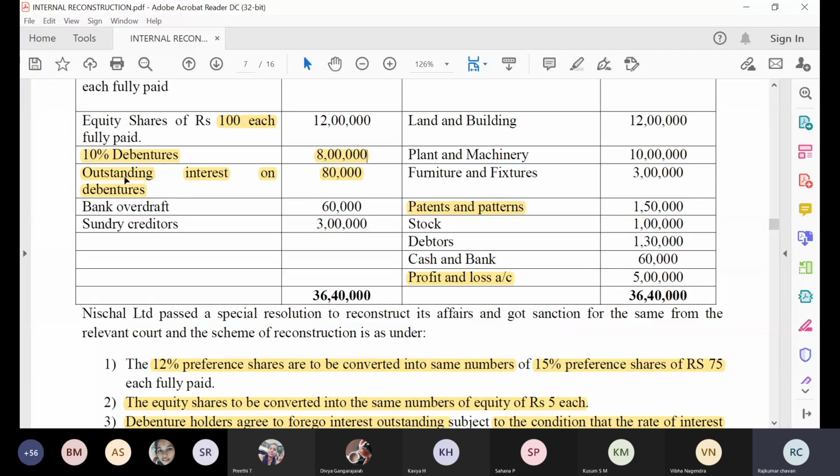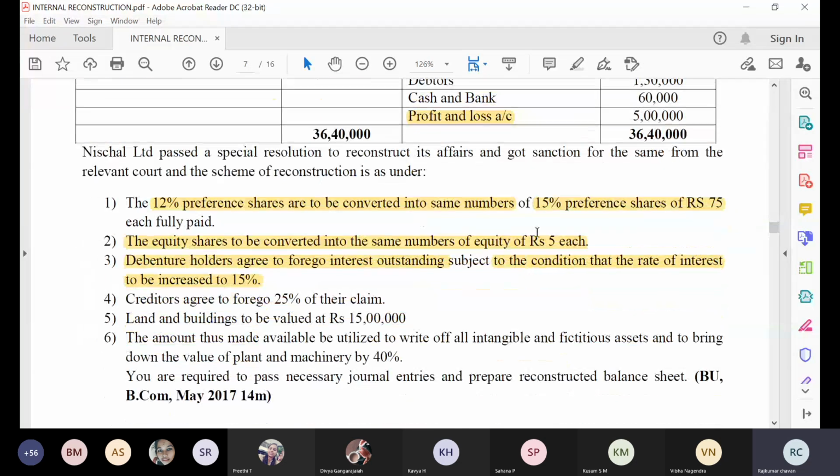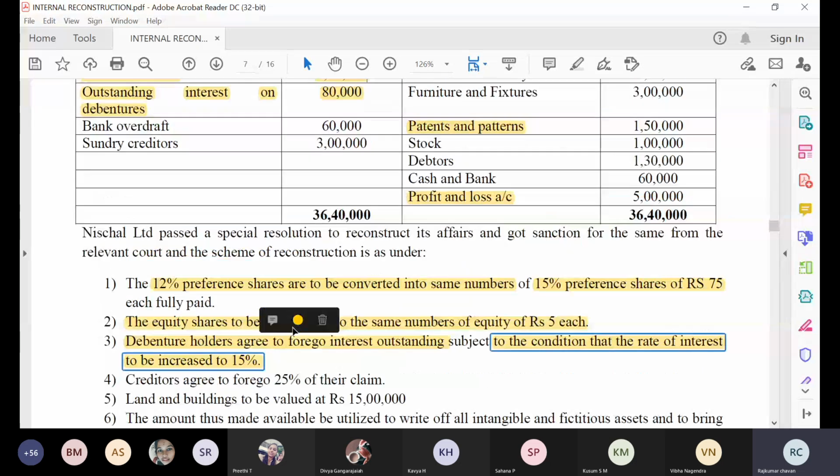So the debenture holder told the company that okay, we will not ask you for the outstanding interest which is there in your company. But one condition is that if you are not paying the outstanding interest on debenture, then our rate which you are giving as 10%, you have to increase to how much percent now? 15%.